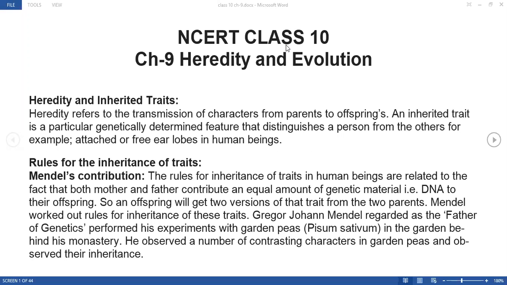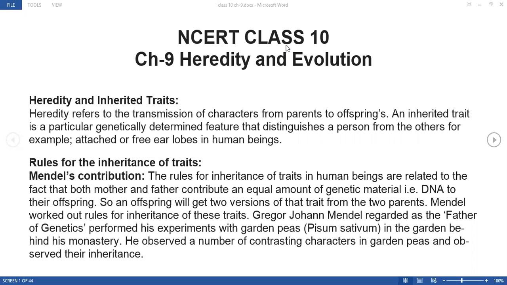Now there are several rules for the inheritance of traits, right? So Mendel, that scientist Mendel, was a geneticist, right? Genetics is the study of heredity, and the person who studies genetics in detail is said to be a geneticist.